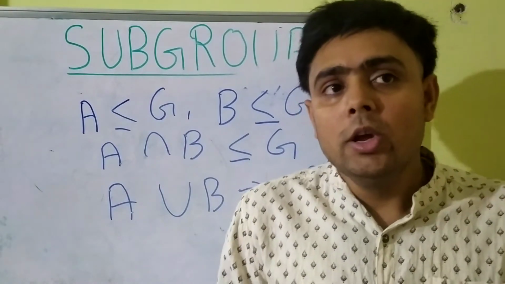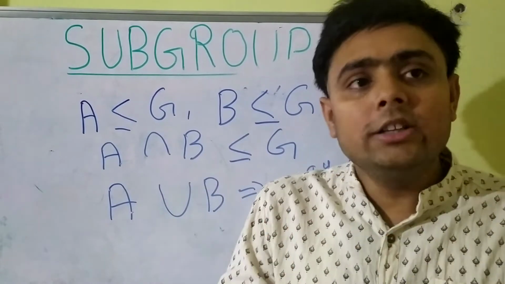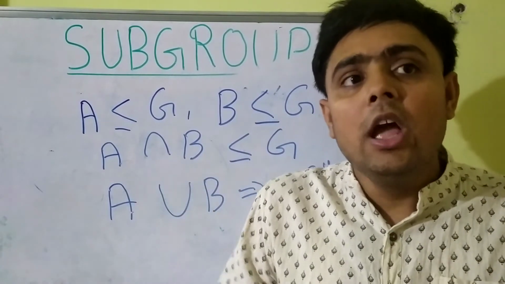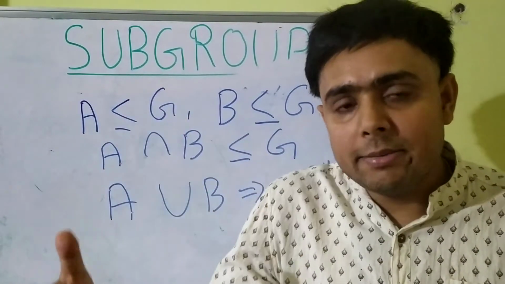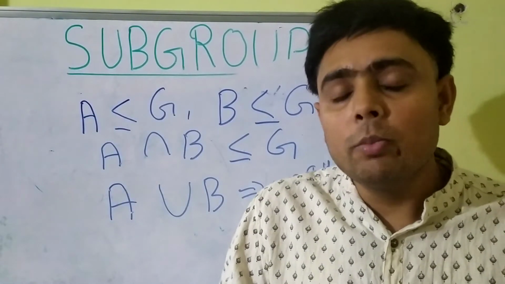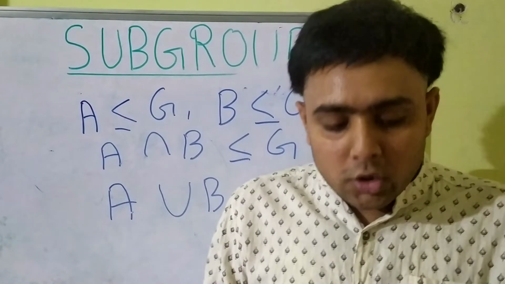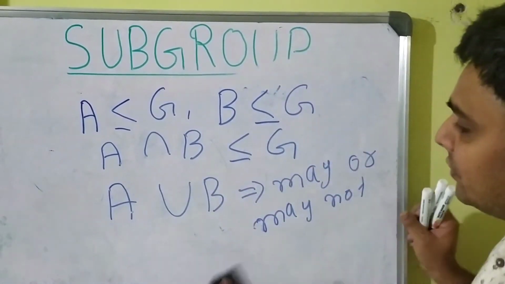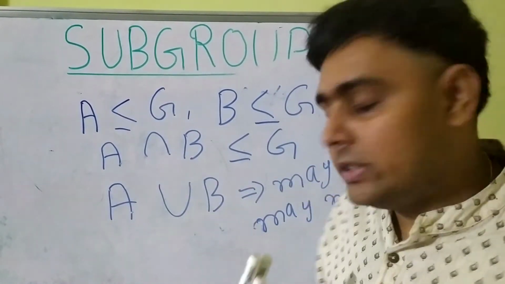So what is a subgroup? A subgroup is a subset of G which forms a group with respect to the same binary operator with which G forms a group. That is called a subgroup of G. Let's see a few examples.